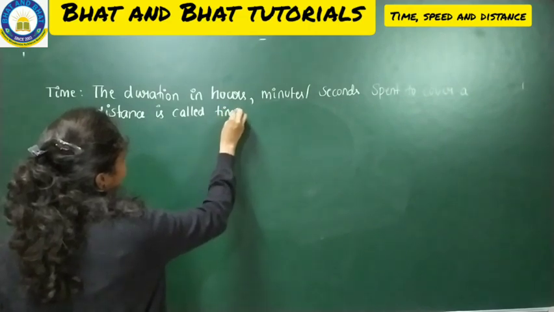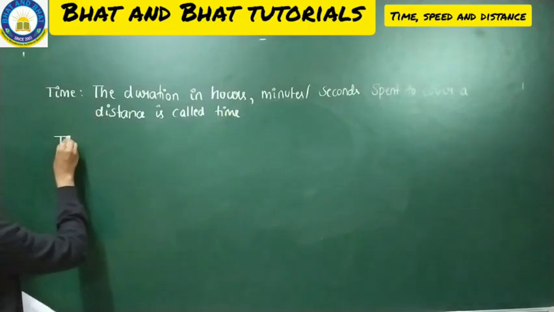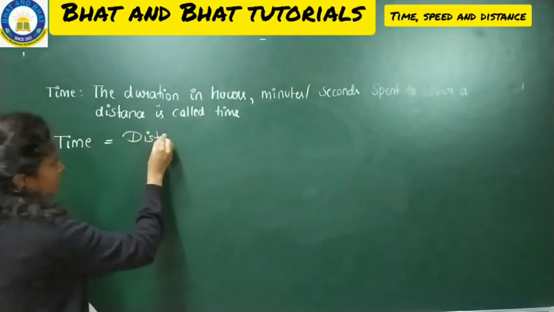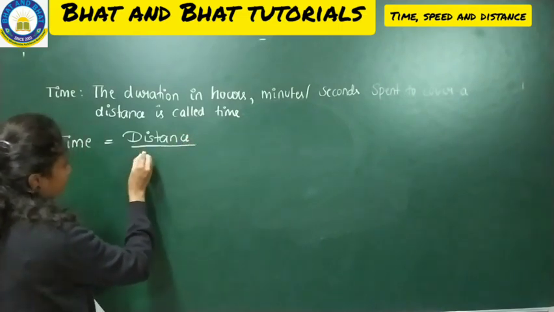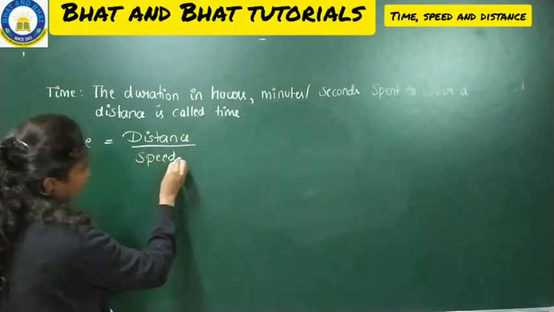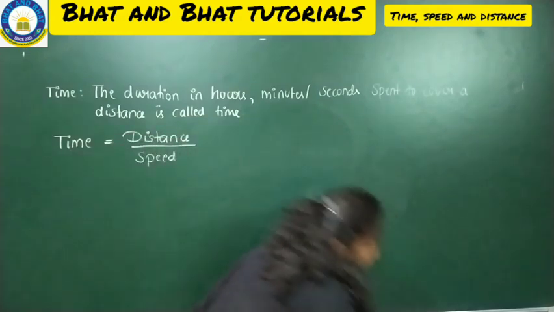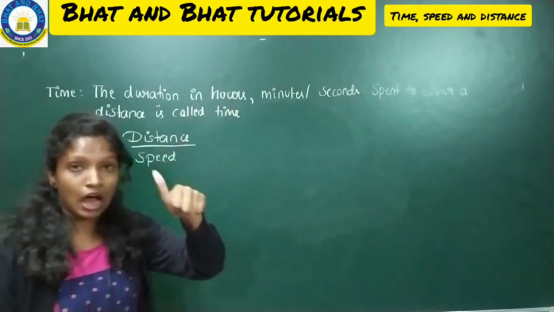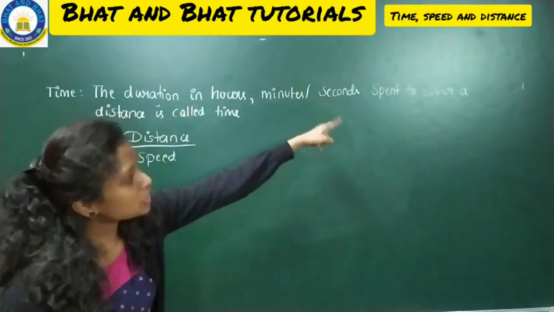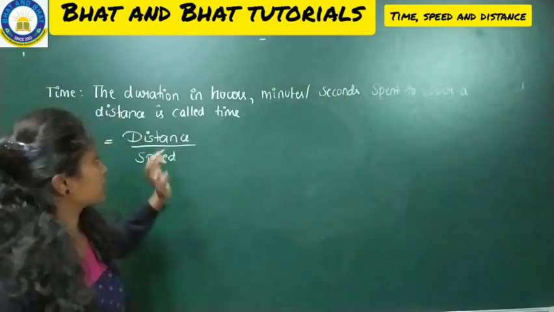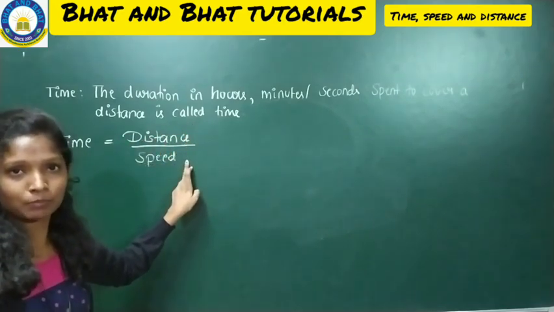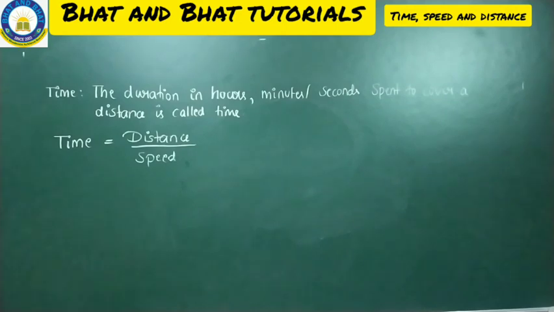And to find the time, we have the formula where time is equal to distance divided by speed. Distance and speed will be given in the question. Based on that, we can find out the time. So time is nothing but the duration. The time can be expressed in hours, minutes as well as in seconds, which you are going to spend to cover a particular distance. That is nothing but time. So time is equal to distance divided by speed. Make a note, all of you. So fine students, hope you all copied this.